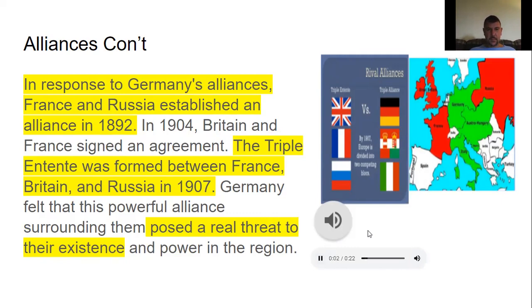Alliances continued. In response to Germany's alliances, France and Russia established an alliance in 1892. In 1904, Britain and France signed an agreement. The Triple Entente was formed between France, Britain, and Russia in 1907. Germany felt that this powerful alliance surrounding them posed a real threat to their existence and power in the region.